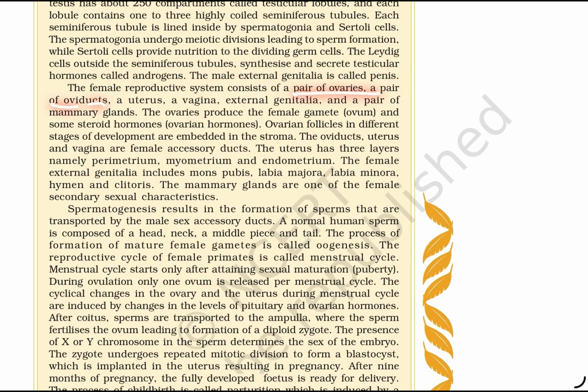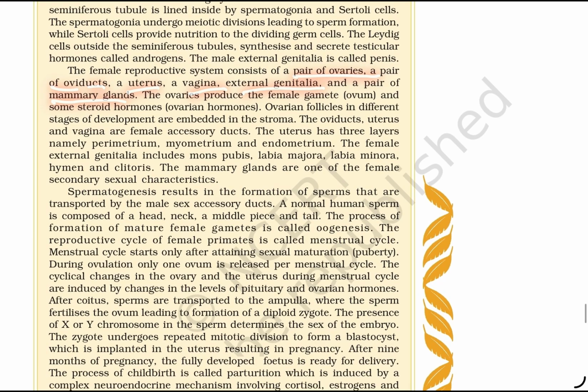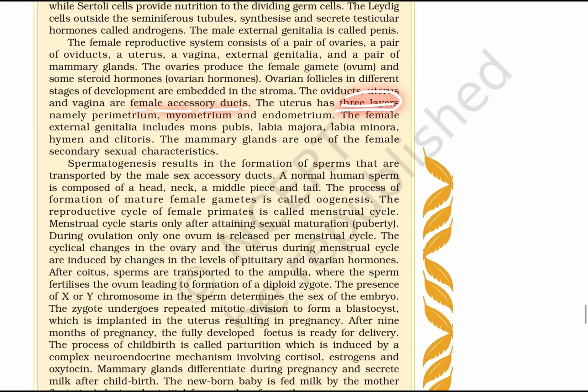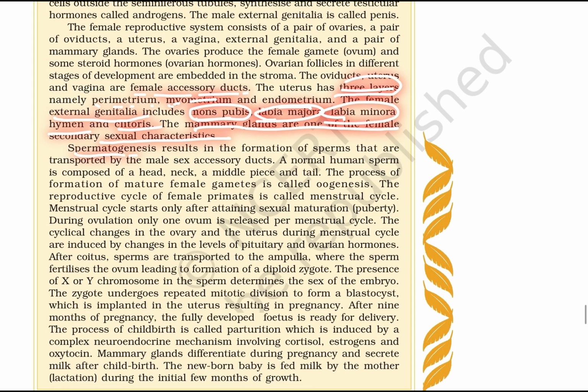The female reproductive system consists of a pair of ovaries, a pair of oviducts, uterus, vagina, external genitalia, and a pair of mammary glands. The ovary produces the female gamete, the ovum, and some steroid hormones, the ovarian hormones. Ovarian follicles in different stages of development are embedded in the stroma. The oviduct, uterus, and vagina are the female accessory ducts. The uterus has three layers: perimetrium, myometrium, and endometrium. The female external genitalia include mons pubis, labia majora, labia minora, hymen, and clitoris. The mammary glands are one of the female secondary sexual characters.